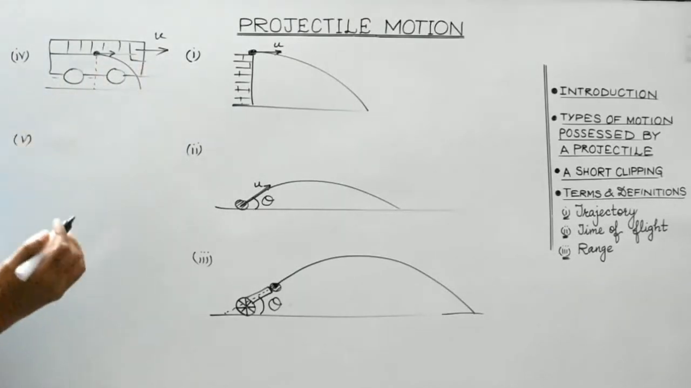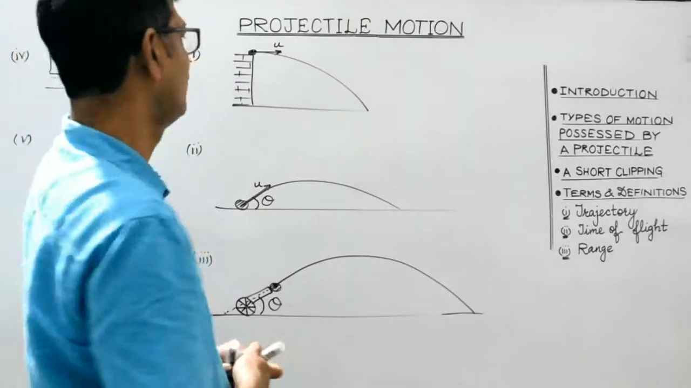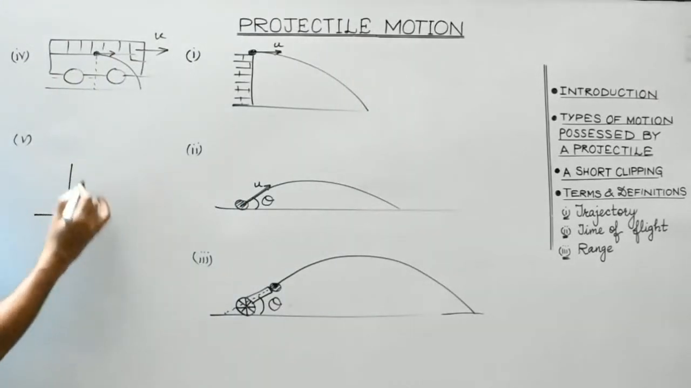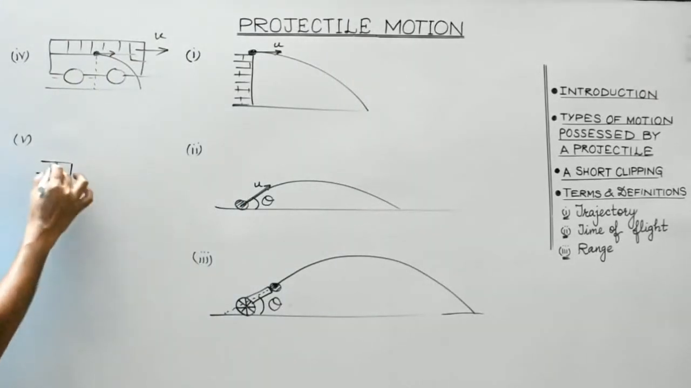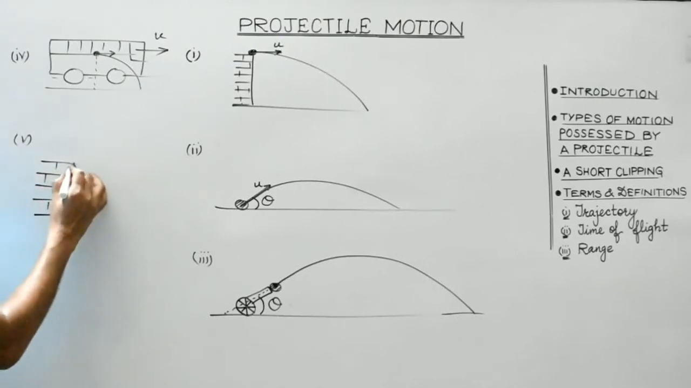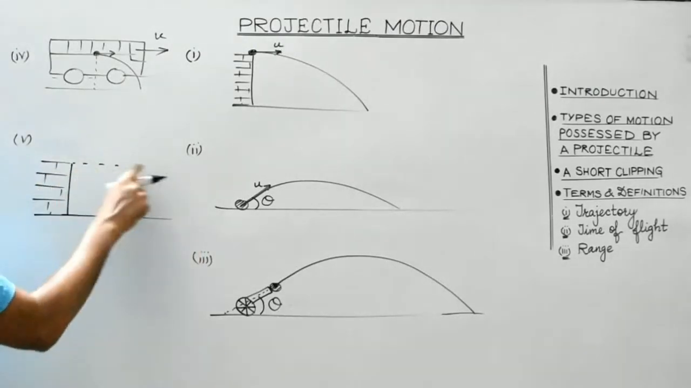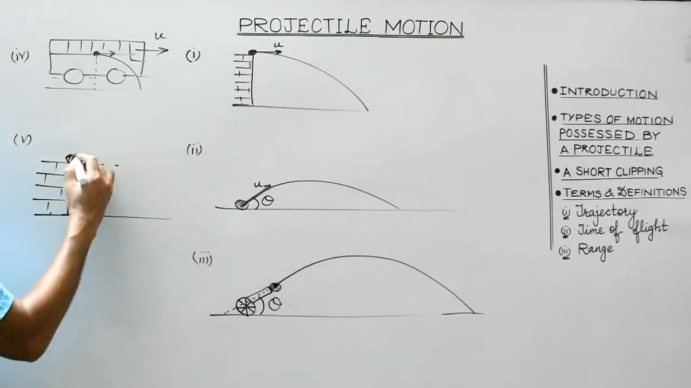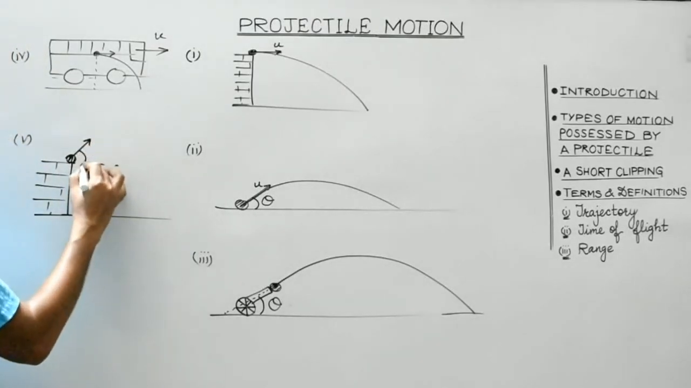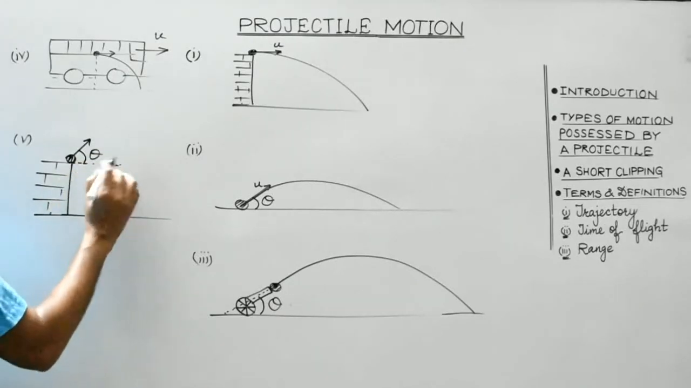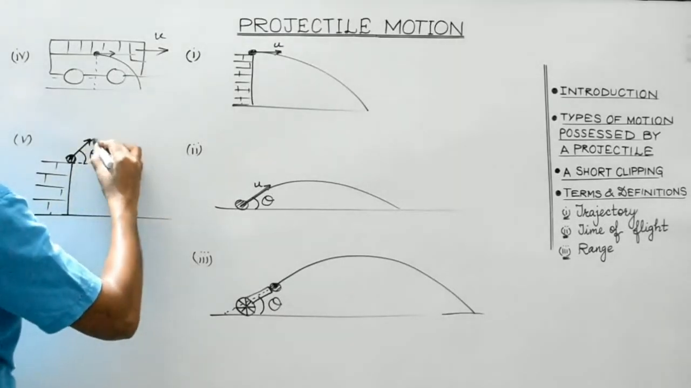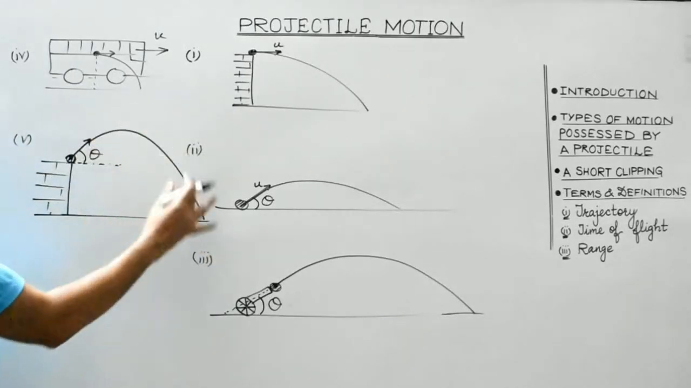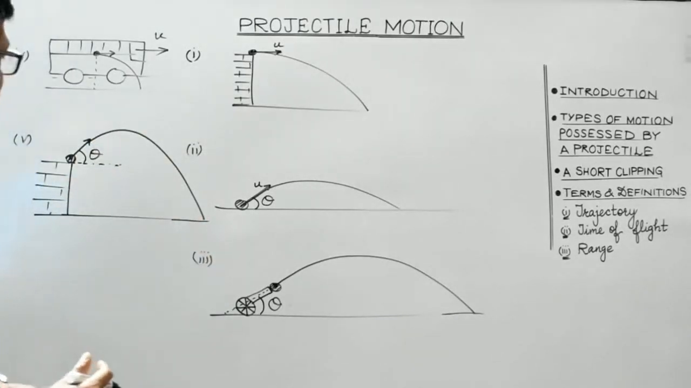Fifth, let's consider another example, right? Let us consider this case. Suppose this is a building and this is an imaginary line parallel to the horizontal, and a body is projected making an angle theta with this imaginary line which is parallel to the horizontal. Then the body will follow a path like this. This is a projectile, right?